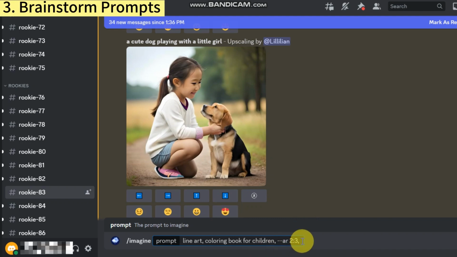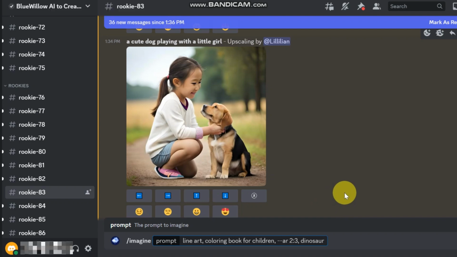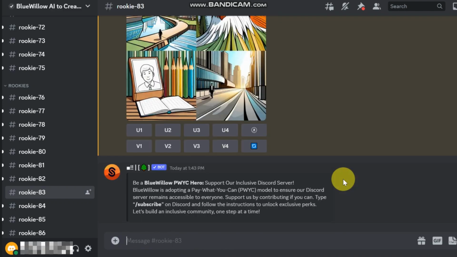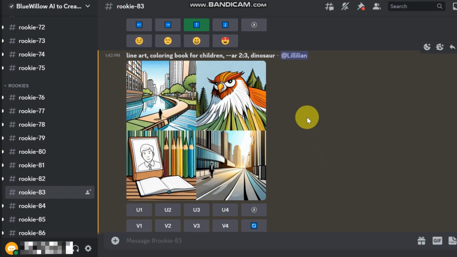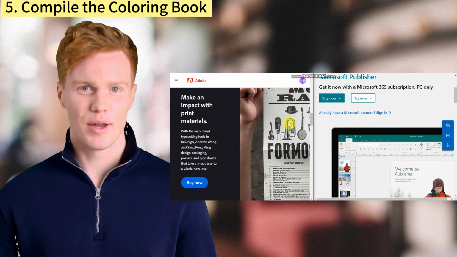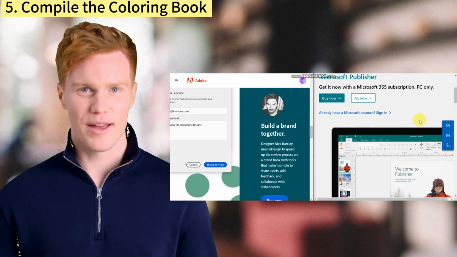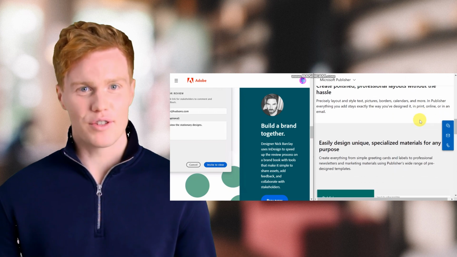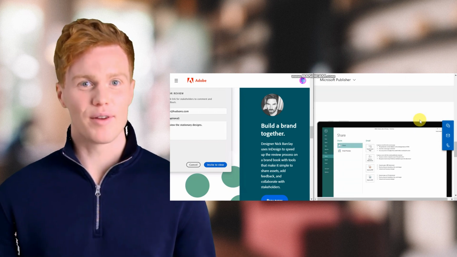prompt. Third, brainstorm prompts. Come up with fun, engaging ideas for each coloring book page. Be specific and detailed to get the best results. Fourth, generate images. For each prompt, type /imagine followed by your prompt, including the style and aspect ratio. You'll receive 4 images to choose from, which you can refine or generate new images until you have the perfect illustration. Fifth, compile the coloring book. With your unique illustrations ready, compile them into a coloring book using software like Adobe InDesign or Microsoft Publisher, or simply print the images and staple them together.